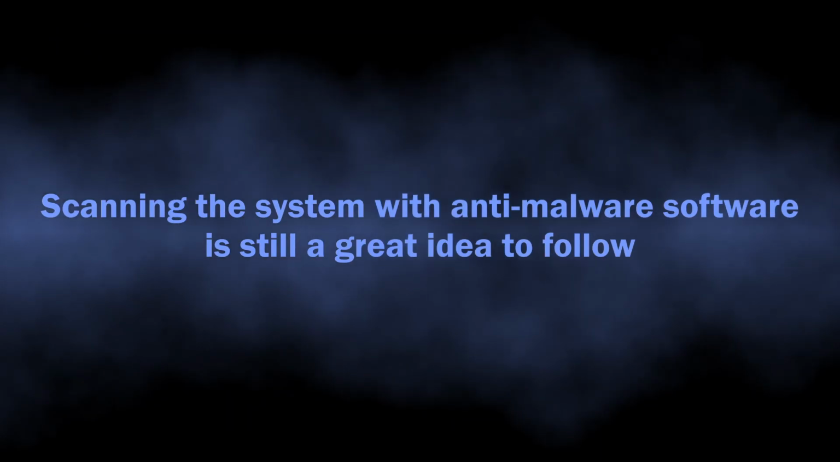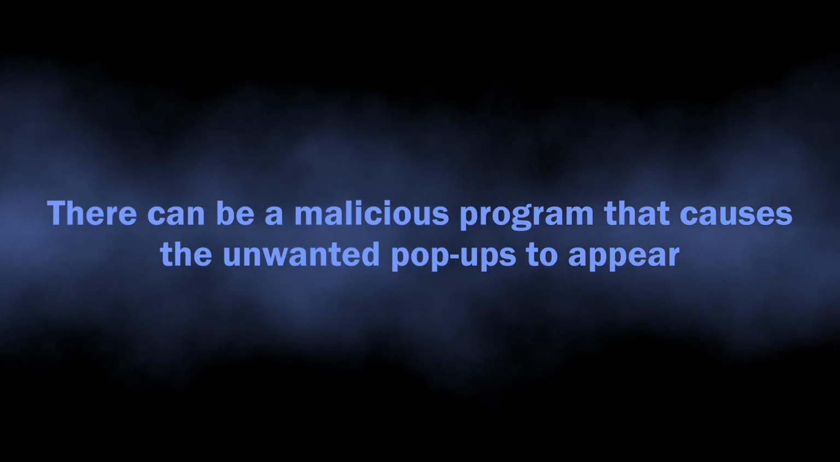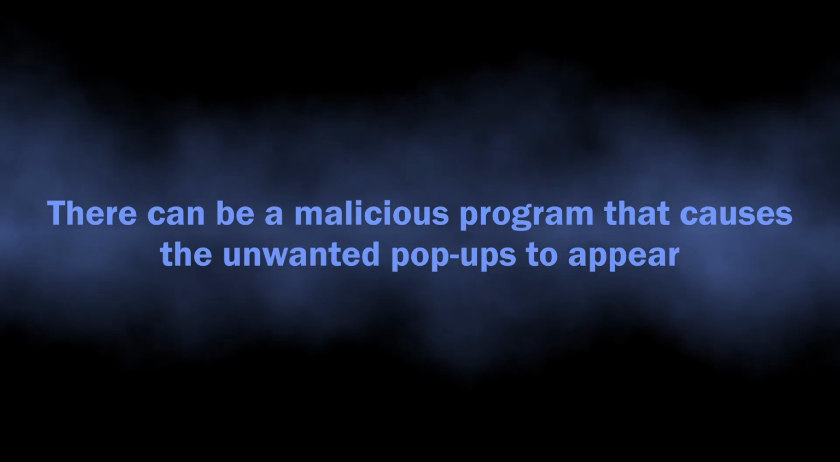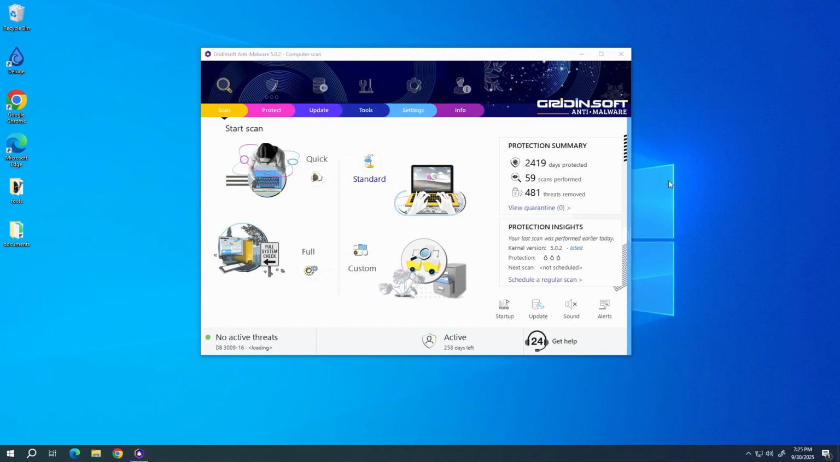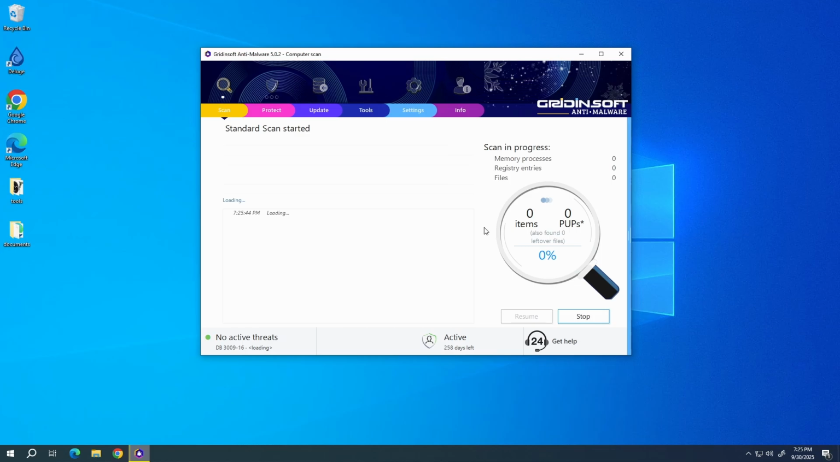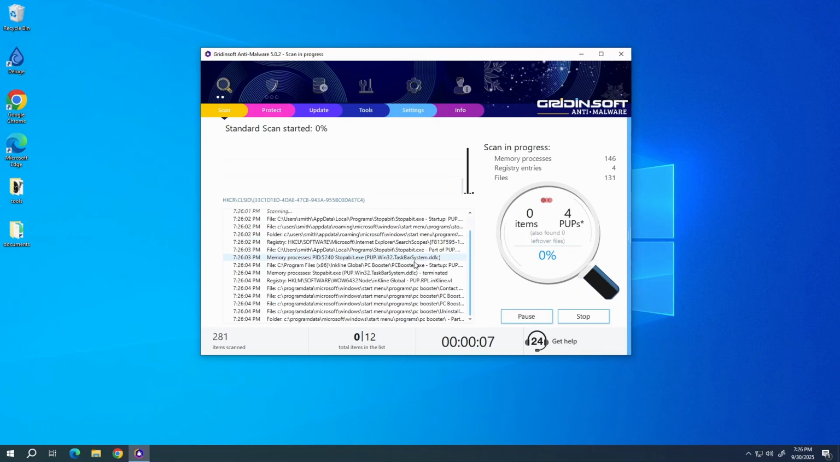Despite these pop-ups being nothing but false claims and ads of dodgy websites, there may actually be a malicious program running on your computer. It in fact can cause the appearance of these pop-up notifications. To scan the system for viruses, I recommend using GridinSoft Anti-Malware. This advanced security tool will quickly find and remove any malicious or unwanted applications, and will also help you to stop the unwanted pop-ups. Download it by the link in the video description and run a standard scan. This will take around 5 minutes.